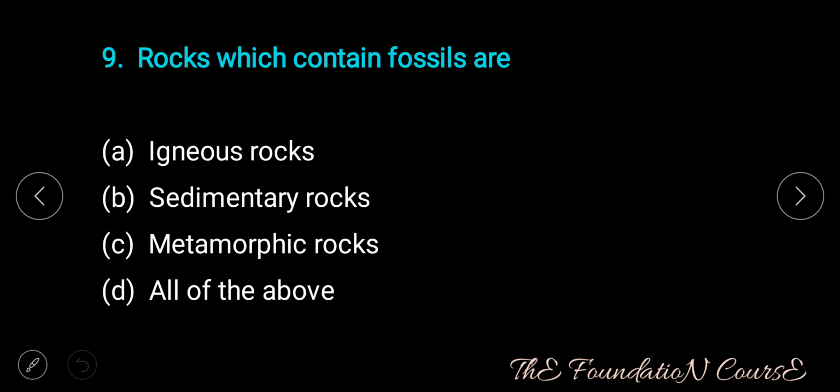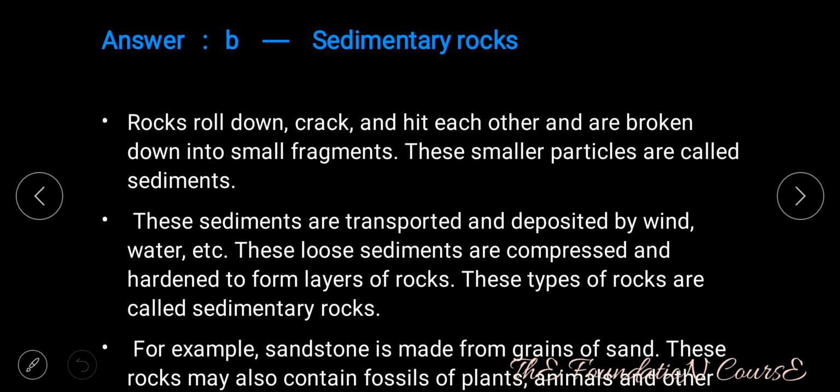Question number 9. Rocks which contain fossils are: option A, igneous rocks; option B, sedimentary rocks; option C, metamorphic rocks; option D, all of the above. Answer is option B, that is sedimentary rocks.